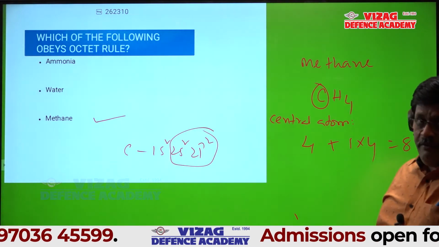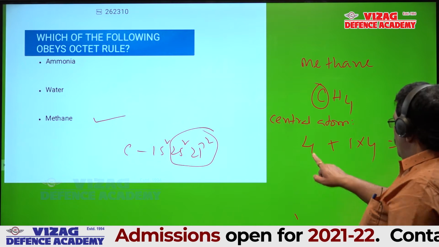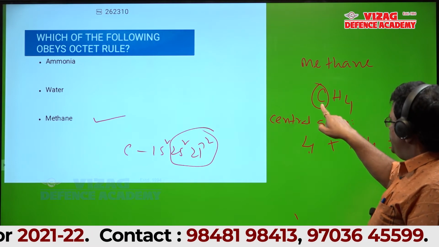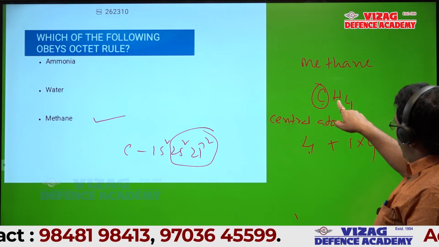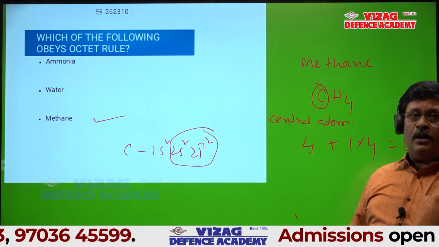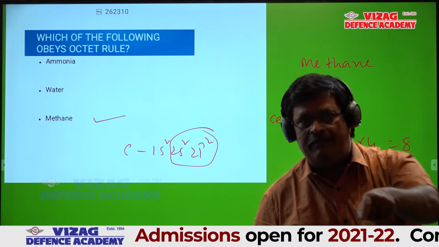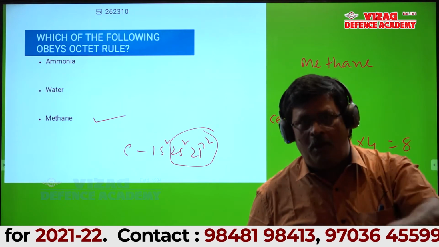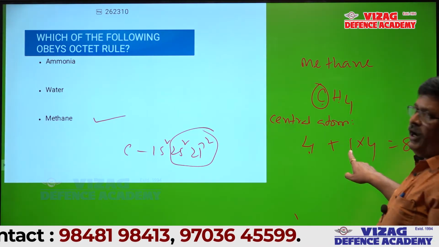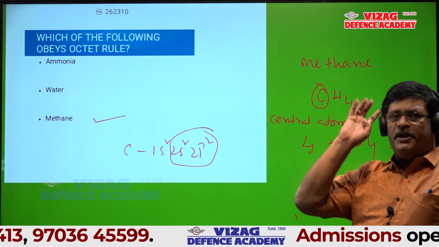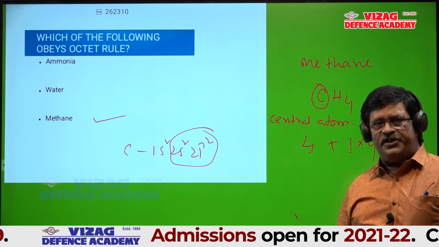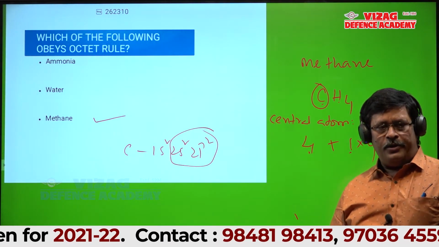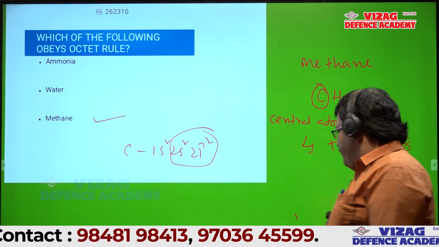Wait, students. What is this 4? This is the number of electrons in the valency shell of carbon. What is this 1? Electrons contributed by the bonded atom. Each hydrogen contributes 1 electron in bonding. 4 hydrogens contribute 4 electrons. So the total number of electrons is 8, which is an octet. So methane is said to follow the octet rule. Wait, I'll explain one more.